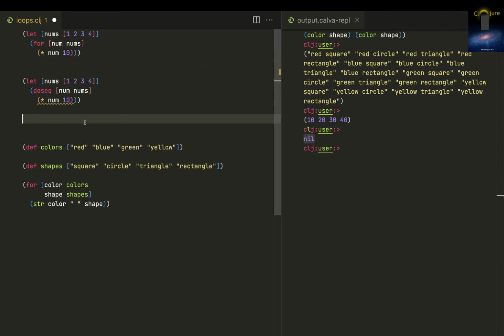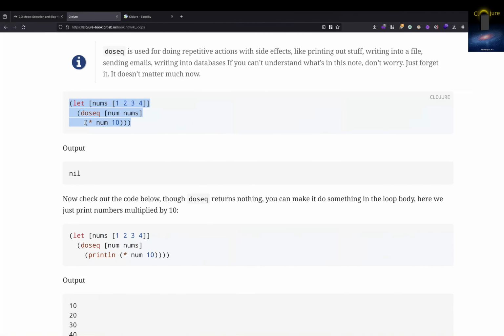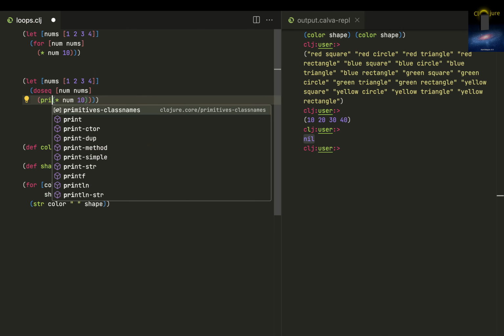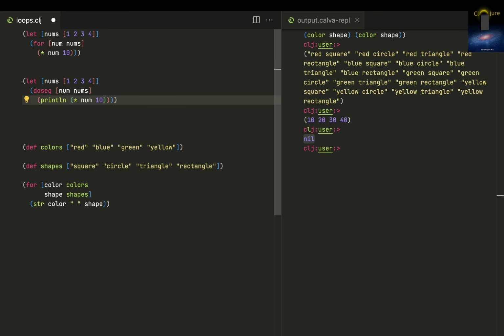So what you actually do in doseq is something with side effects. Side effect means, in functional programming languages, anything with input and output. Prompting something from a user, printing it somewhere, storing it in a database, it's all called a side effect.